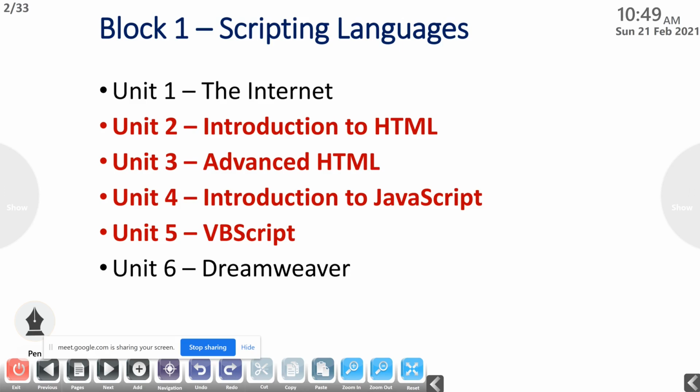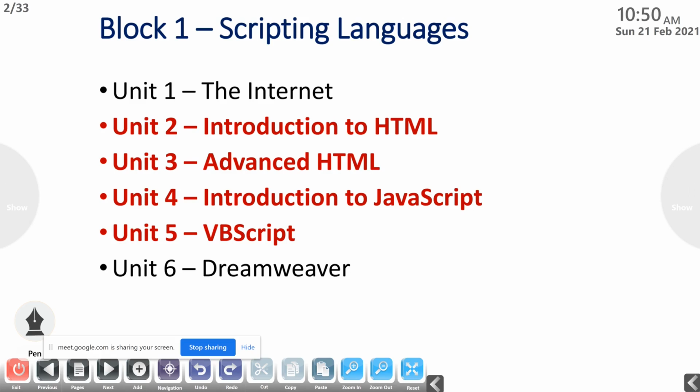First of all, I want to say that there is only a practical session for this paper, that is MCSL. That's why we call it MCSL 016, Internet Concepts and Web Design. So we are discussing only the portions that we want for our practicals.